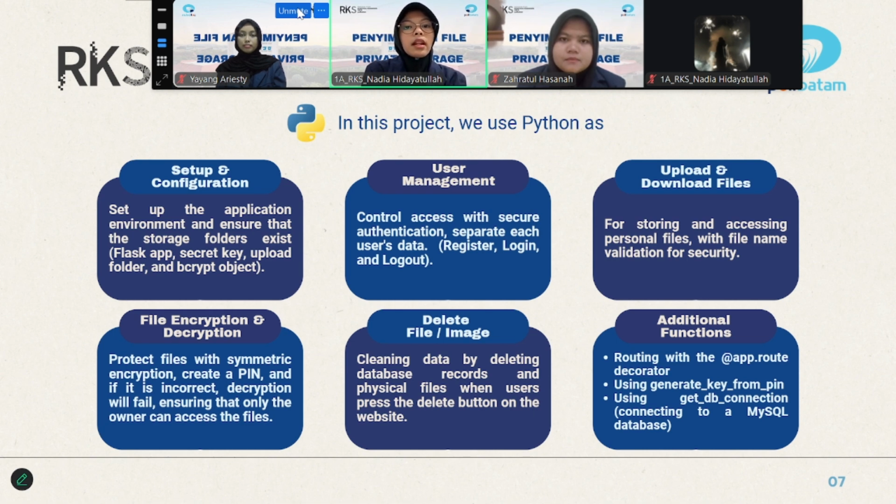The next is delete file or image, to clean data by deleting the database record and physical file when the user presses the delete button on the website. And last is additional functions. We use sorting with the approach as a decorator, generate key from PIN, and a connector to connect to the MySQL database.